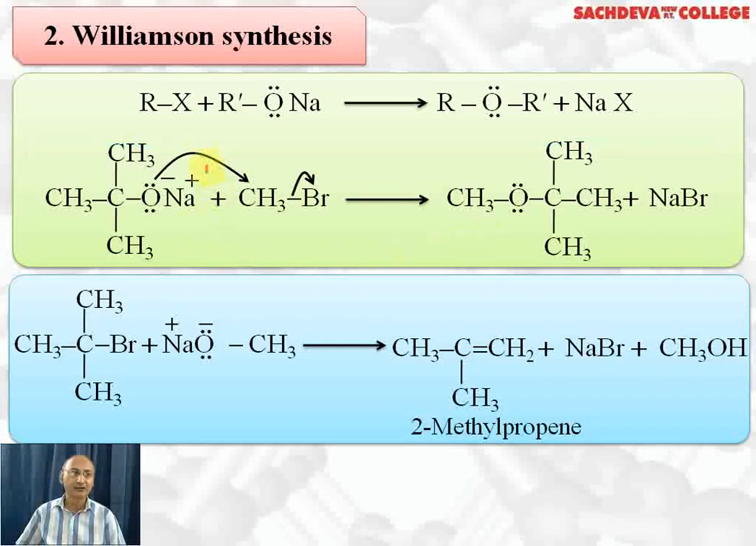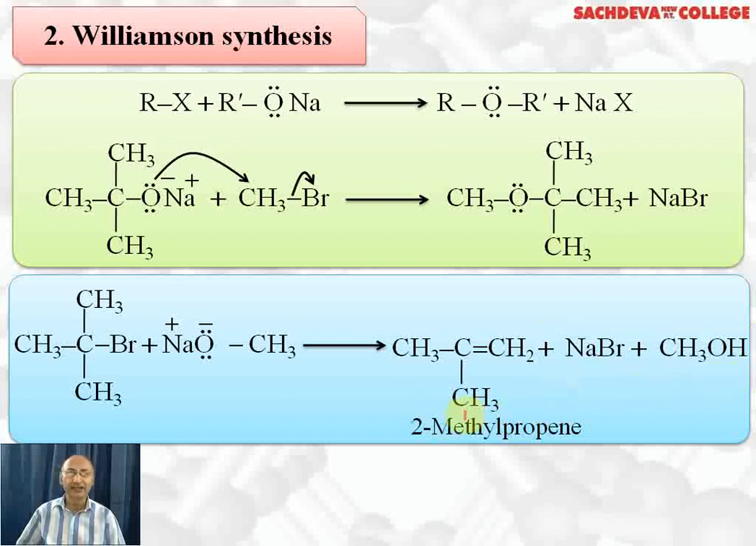Here remember you have to take the sodium salt of tertiary butyl alcohol and a primary halide. If you take the opposite, that is, tertiary halide and sodium methoxide, then nucleophilic substitution reaction will not take place, rather elimination reaction will take place. Br from here will be removed and H from here will be removed. We will get isobutylene, that is 2-methyl propene, plus NaBr plus methyl alcohol.